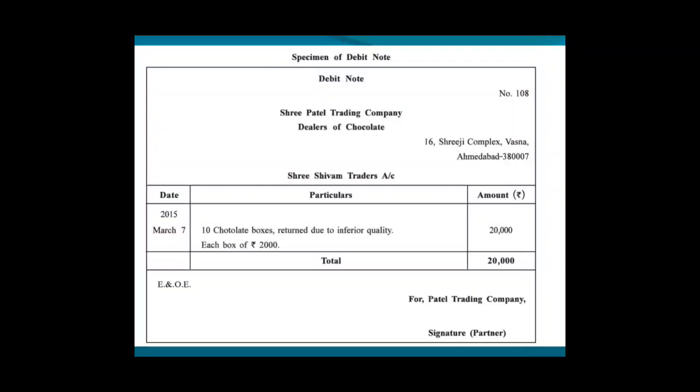Here this transaction, this voucher says that Shri Patel Trading Company is returning goods, that is chocolate boxes. How many chocolate boxes? 10 chocolate boxes of rupees 2000 each, total goods of rupees 20,000. They are returning to whom? Shivam Traders. Okay, and now what is the reason? Return due to inferior quality. So reason will always be there. Shri Patel Trading will be sending this to Shri Shivam Traders, and then Shivam Traders will sign here, so that it will become a legal voucher. Okay, so this is all about debit note. Thank you.